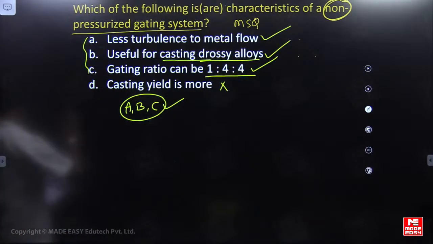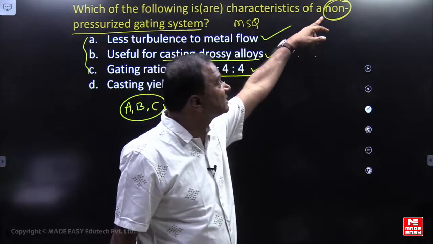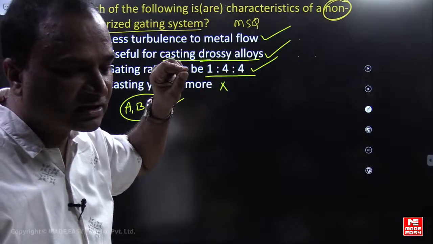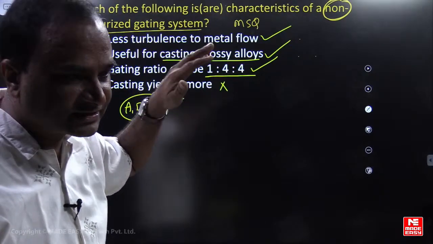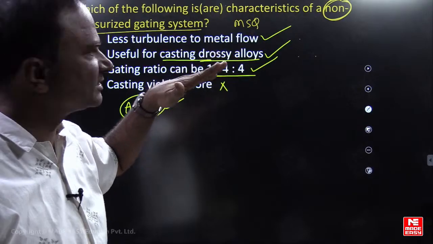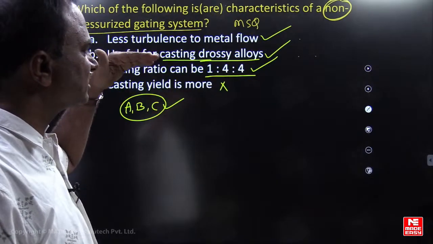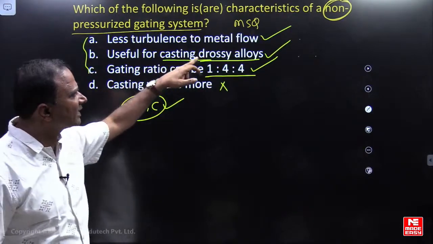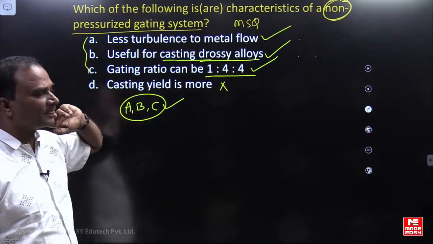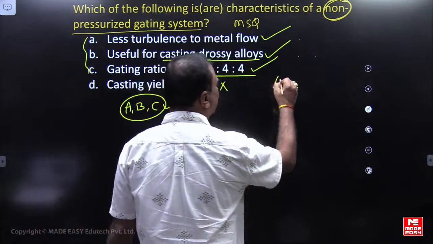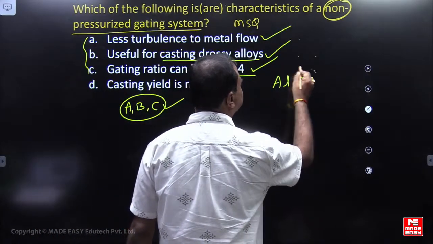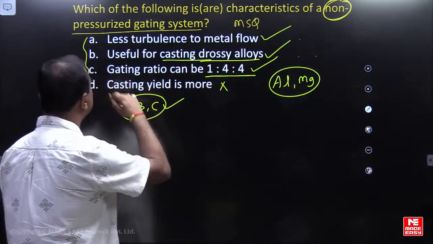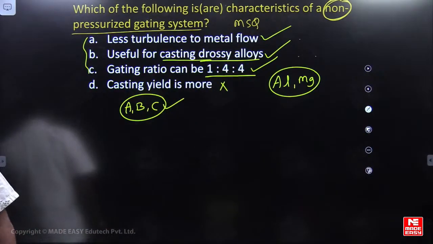I am sorry friends, he has mentioned non-pressurized, I had not seen that. I was talking about pressurized, but in the question he is talking about a non-pressurized gating system. In a non-pressurized gating system, velocity will be less, turbulence will be less. So less turbulence to metal flow is correct, useful for casting of drossy alloys is correct. Drossy alloys means aluminium magnesium alloys. Gating ratio is 1:4:4, correct. Casting yield is less. So what is the answer? A, B, C. Very good.